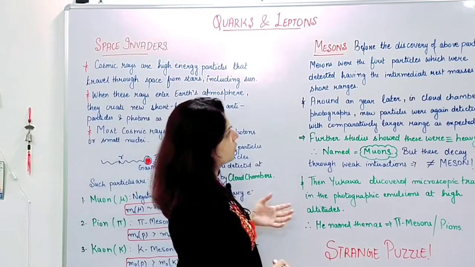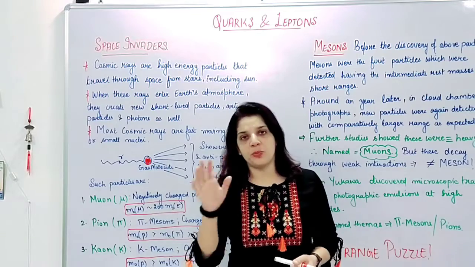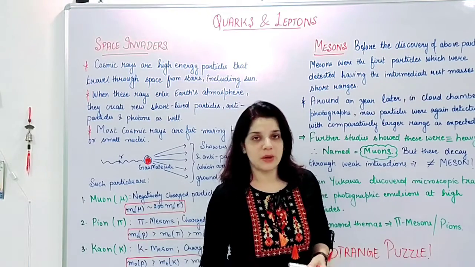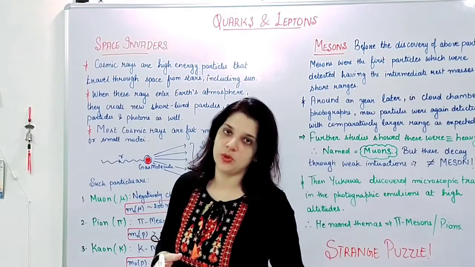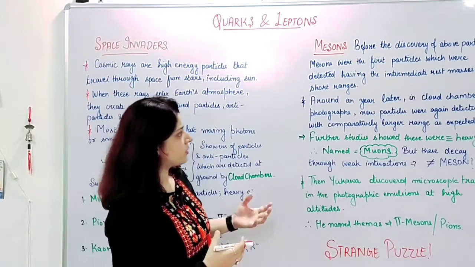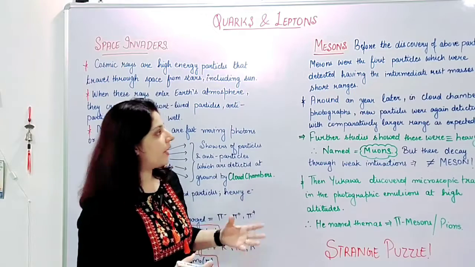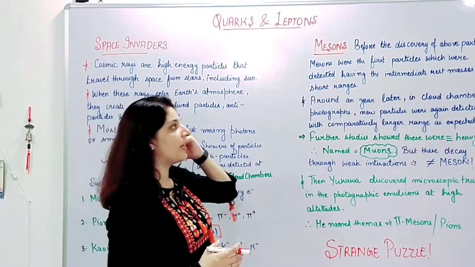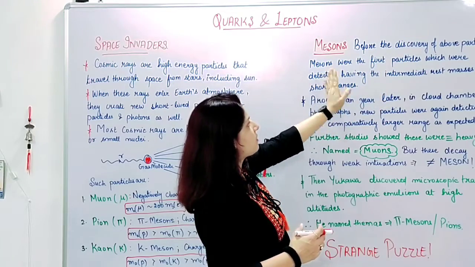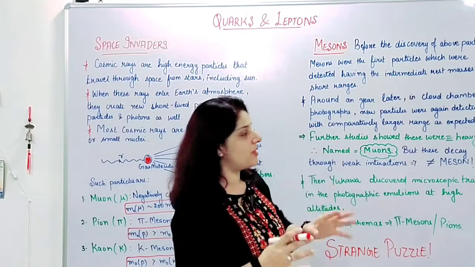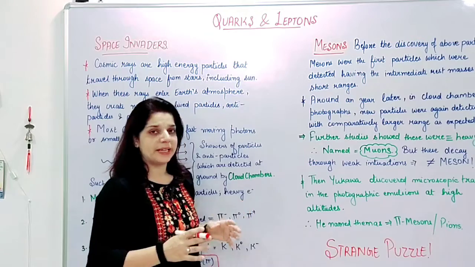Now what are mesons? Much before these particles were discovered or detected, cloud chambers were being used, and the photographic films which were being studied showed that before the discovery of the above particles, mesons were basically the first particles which were detected.